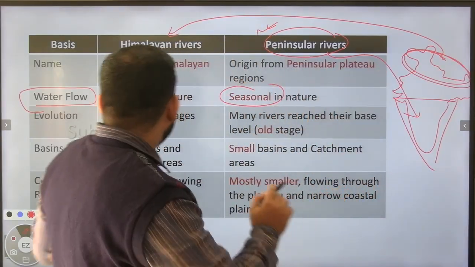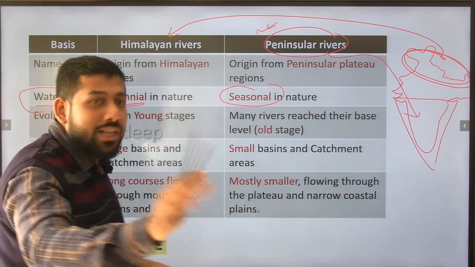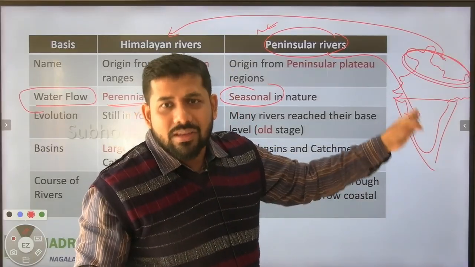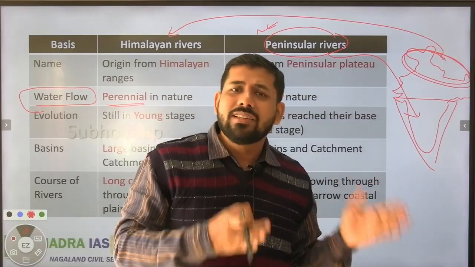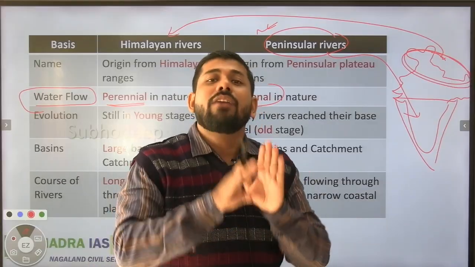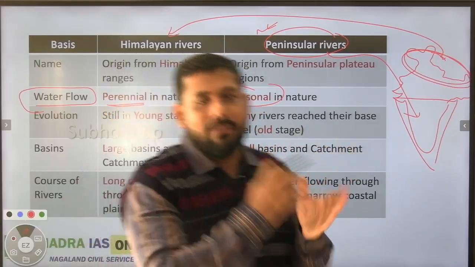So yes, Himalayan rivers are perennial and peninsular rivers are seasonal. I hope it is clear. And why are these seasonal? Because they don't have any ice caps. Do we have any ice caps in southern India? Do we have any ice caps in the Western Ghats? No, right? If we don't have these, they don't have that water source.